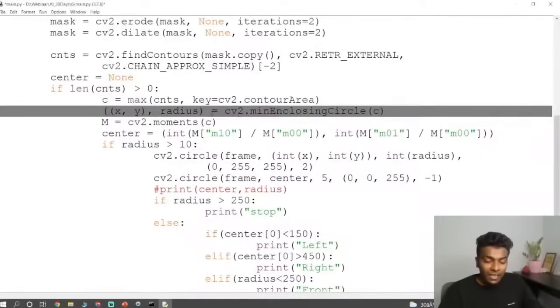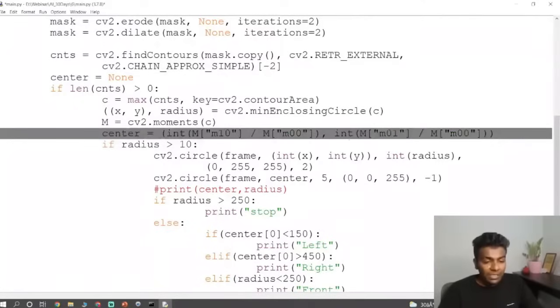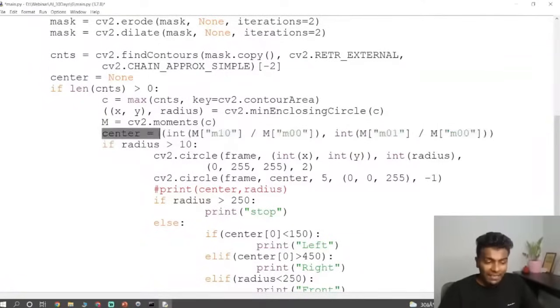While talking about the circle, it needs a midpoint and a diameter. Both are identified with the help of the syntax cv2.minEnclosingCircle of C. With that we get x comma y, the center point of your circle, and the radius, how much radius the circle has. Likewise, we get that coordinate, and m is equal to cv2.moments. We find the moments using this equation, and once you have found them, you can get the value called center.